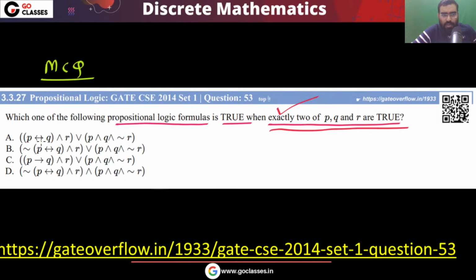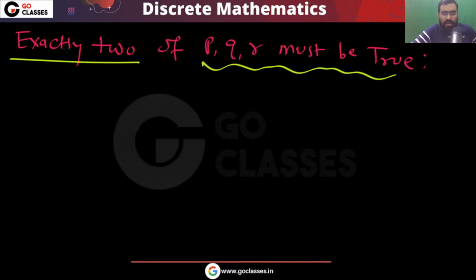You can see that the options have some bi-implication. In all the options you have some bi-implication. You can check it out. Every option has a bi-implication. So you can do the analysis of this question. You want exactly two of them to be true.